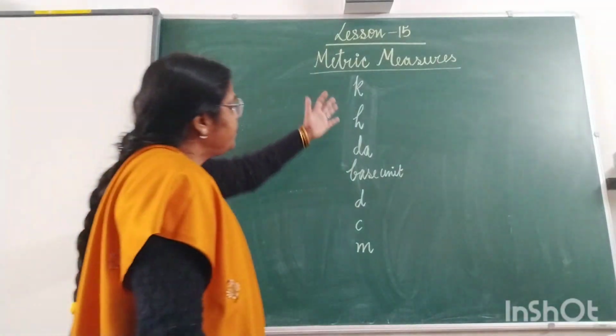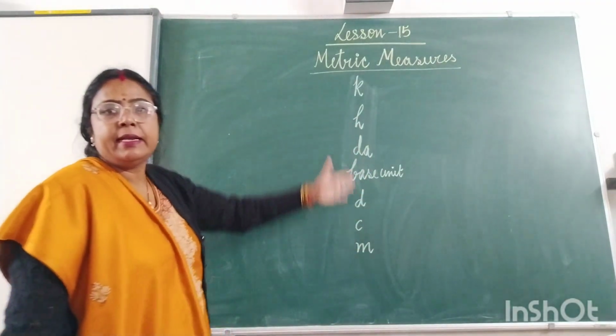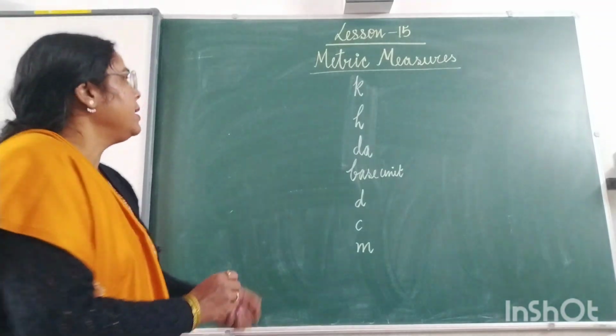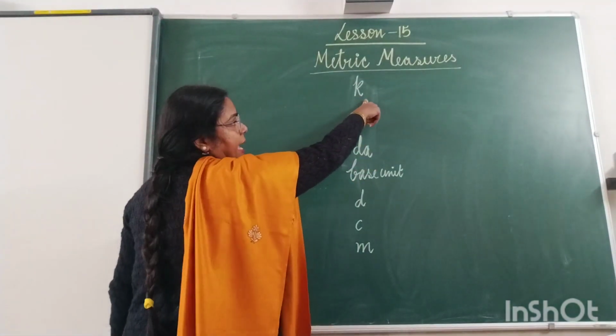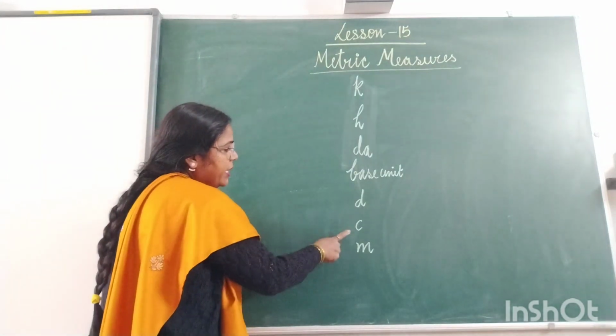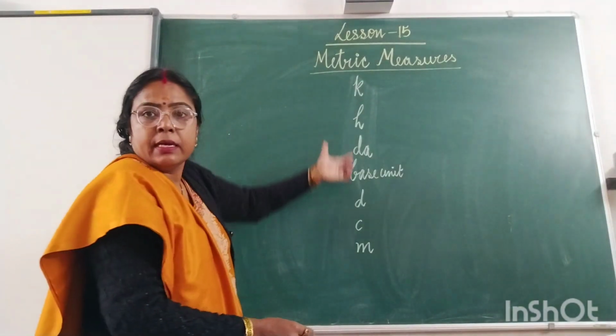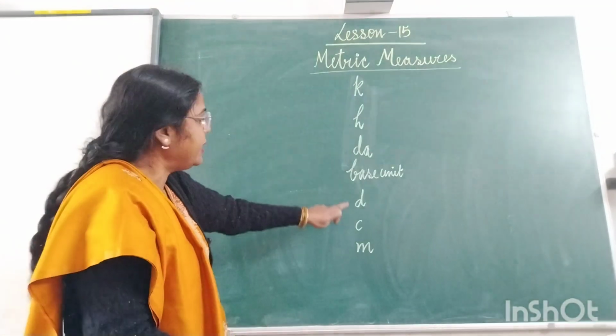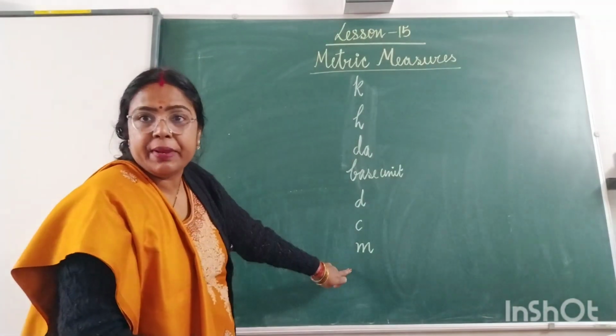So now we are going to proceed to this one. Now I have written it vertically, then it will be more clear to you how to understand conversion. This is K, kangaroo, hopping down, comma, don't care much. This is the symbol of kilo, hecto, deca, base unit, deci, centi and milli.